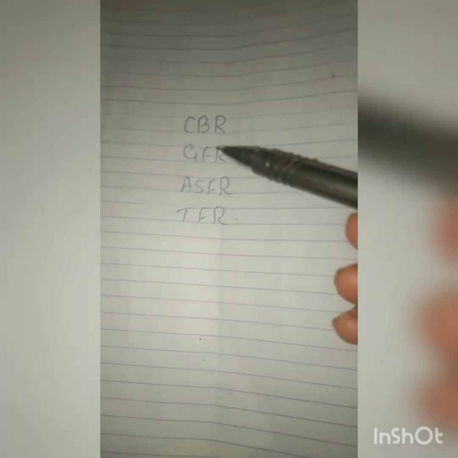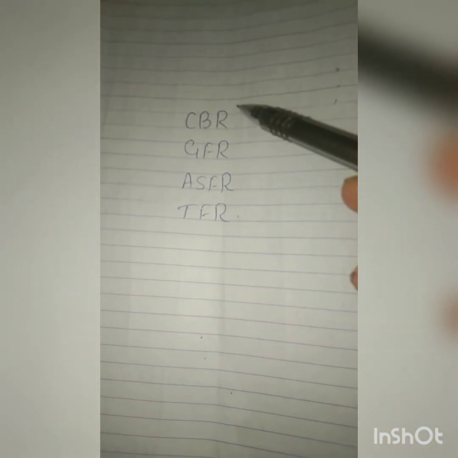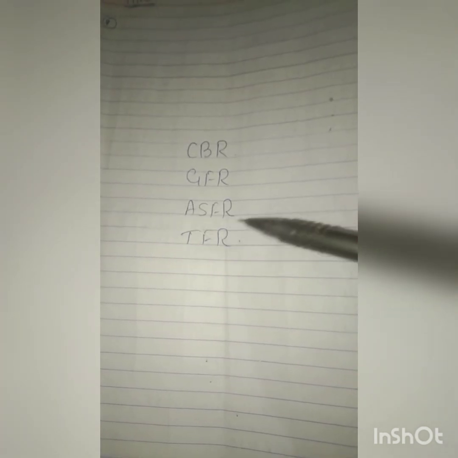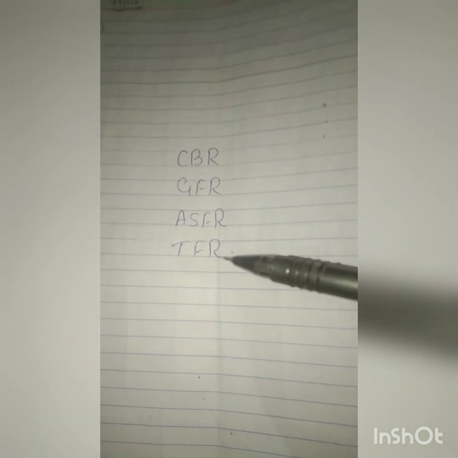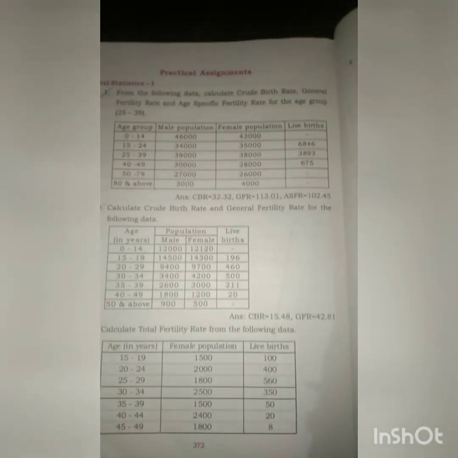So with this we have completed the fertility rates or the birth rates. Okay, fertility, that is birth rate. So we have considered CBR, overall population, we have considered male and female. GFR, ASFR and TFR we have considered only female population. Especially for ASFR and TFR we have used quinquennial data. So this is about the fertility rates, and I have considered some examples here, that is a combination of all. So to practice it actually, they may ask or may not ask